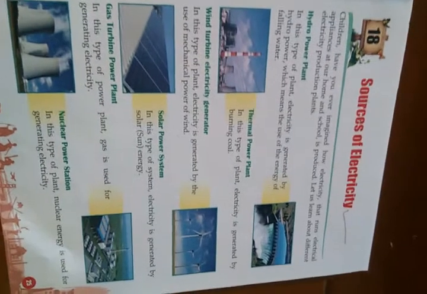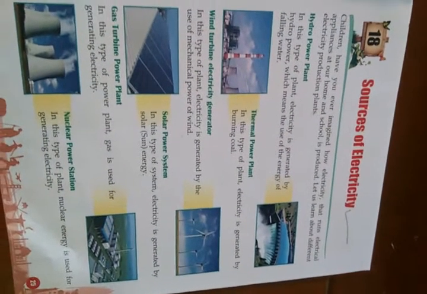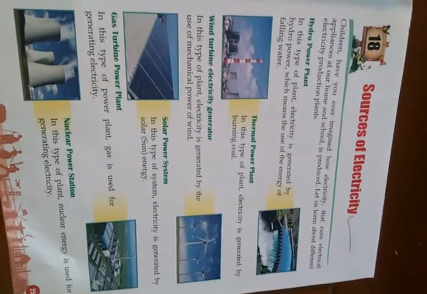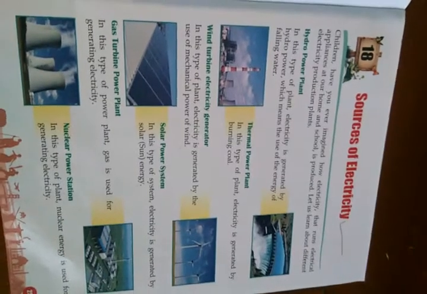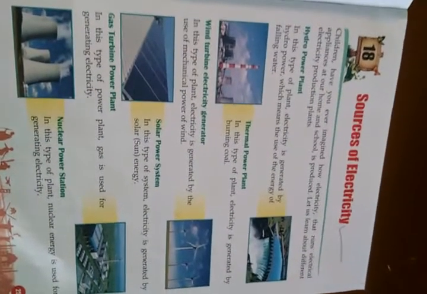Solar system. In this type of system, electricity is generated by solar or sun energy, and in solar power system, electricity is produced by solar energy. Solar energy is simply the light and heat that come from the sun, okay.